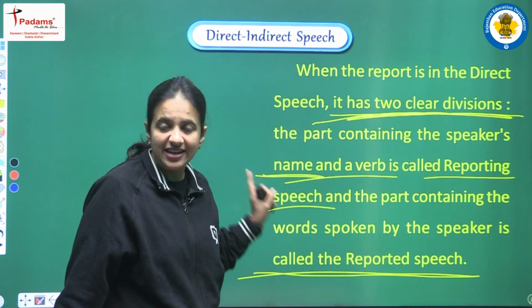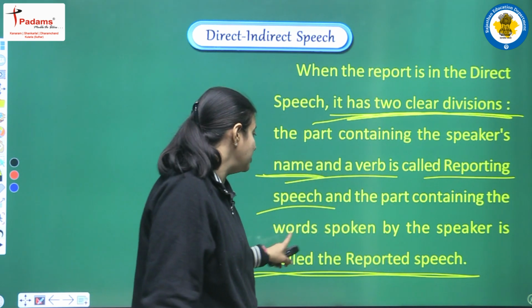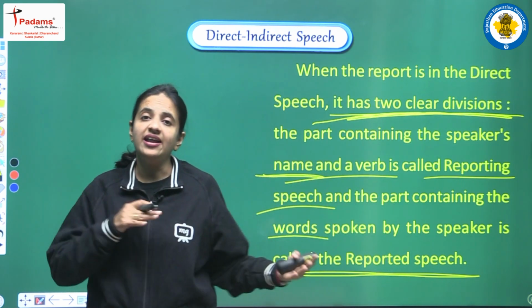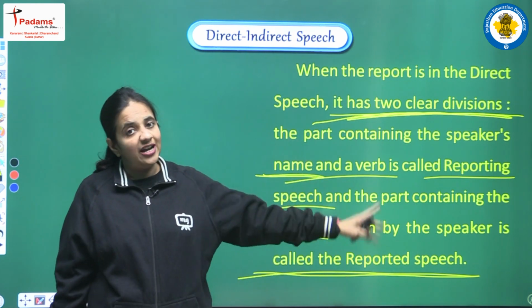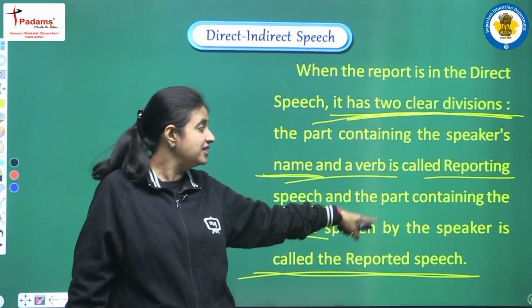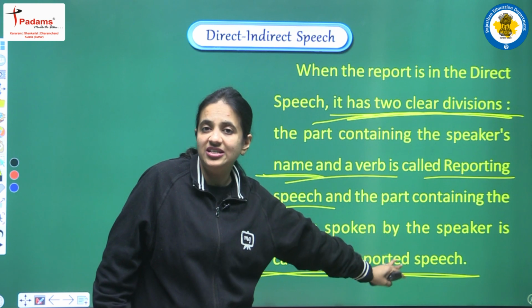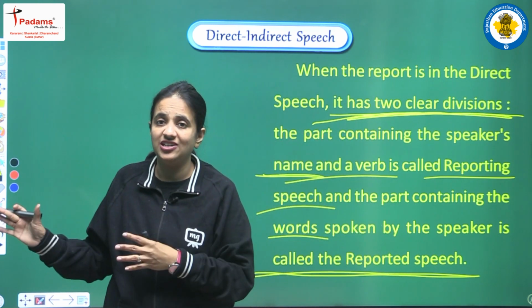And the second part, known as reported speech, has the words, so we can say the sentence that was spoken by the speaker. Together, reporting speech and reported speech make a sentence of direct speech.